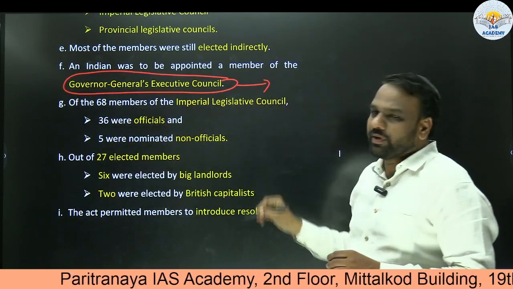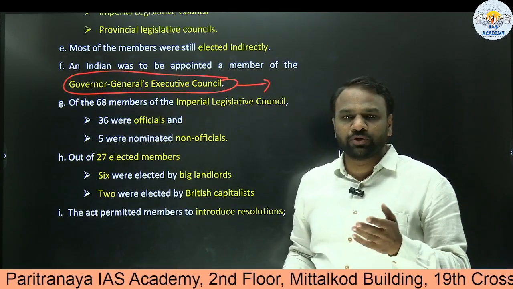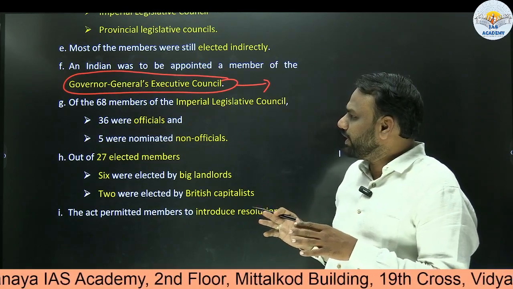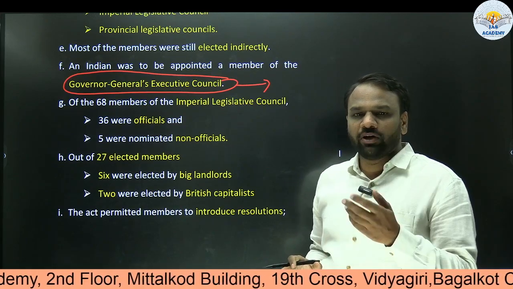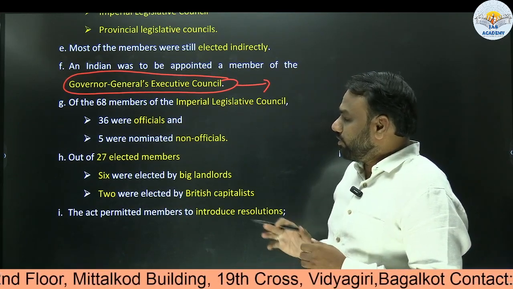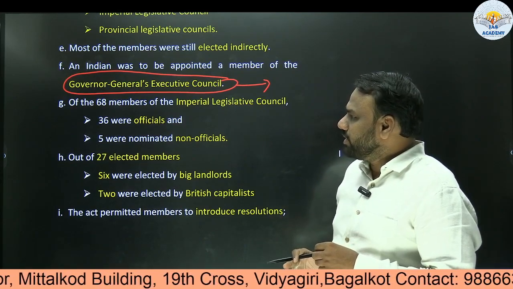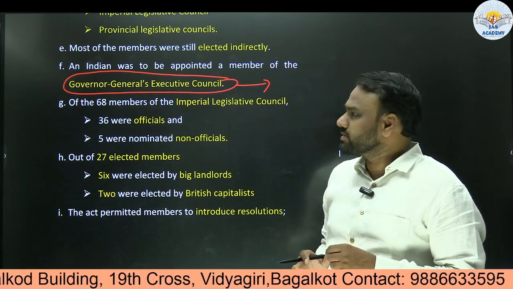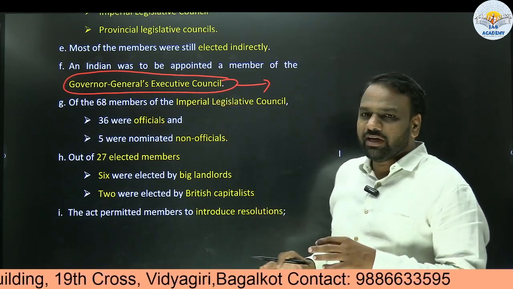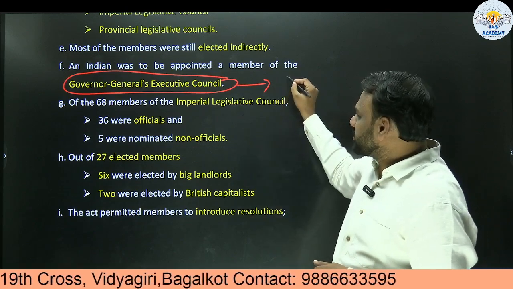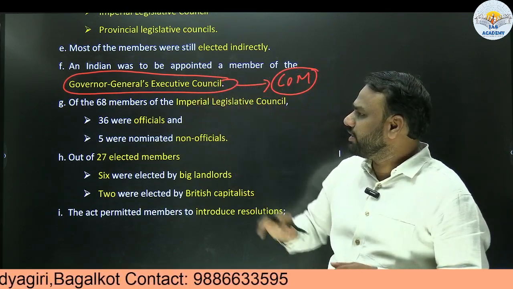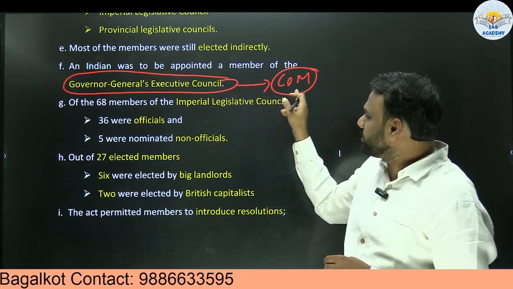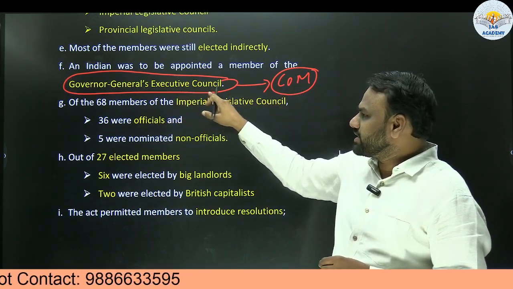You can watch our class on evolution of the Constitution. There you will come to know that before independence we had a post called Governor General, or later on Viceroy. First it was Viceroy, later on it became Governor General. So the highest position before independence. This Executive Council can be compared to the present day Council of Ministers. At the central level we have a Council of Ministers, right? Similar to that, we can compare it to the Council of Ministers. So the Governor General's Executive Council.